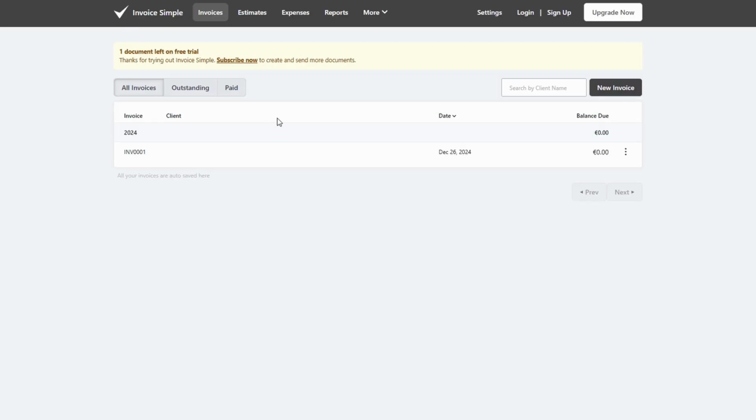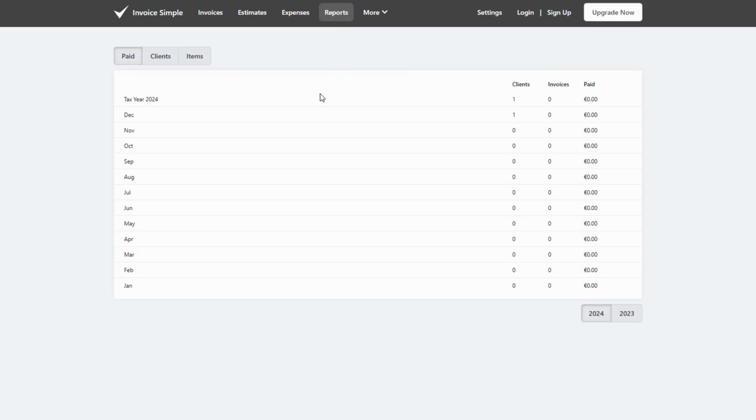Go to the Reports section, where you can access detailed insights into your business's financial health. You can view your revenue over specific periods, track unpaid invoices, see which clients owe you money, and get a summary of your top clients. This data helps you understand which areas of your business are performing well and where you may need to make adjustments. Some platforms also let you record your expenses, so you can track your profit margins.